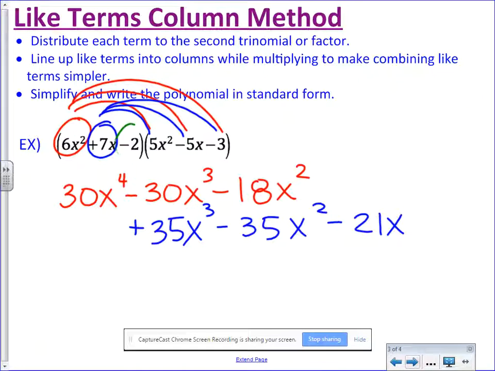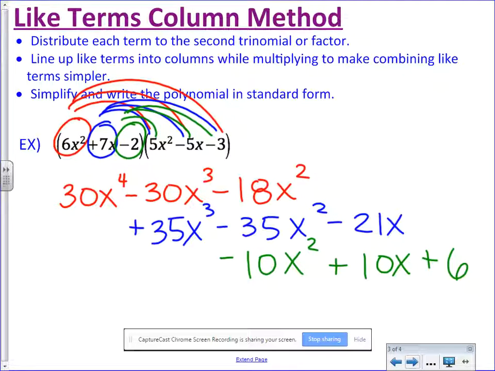And finally, I'm going to do the same thing with this final term in my first polynomial, and I am going to distribute it to everything. But just like before, I'm going to put it in its own column, and I'm going to line it up so that the exponents are alike. So negative 2 times 5x squared, that is negative 10x squared. Negative 2 times negative 5x, that's 10x. And negative 2 times negative 3 is a constant, positive 6. So I have all of the distributions. I know I've covered everything.